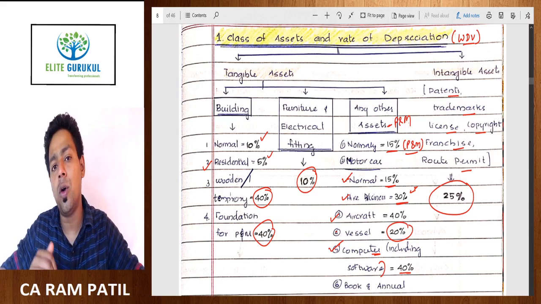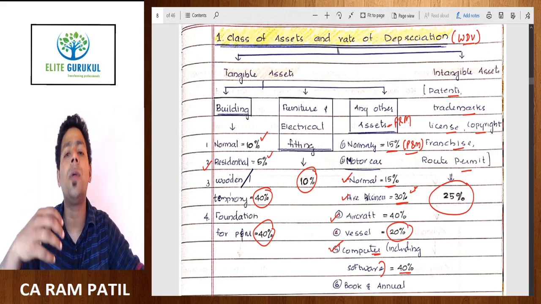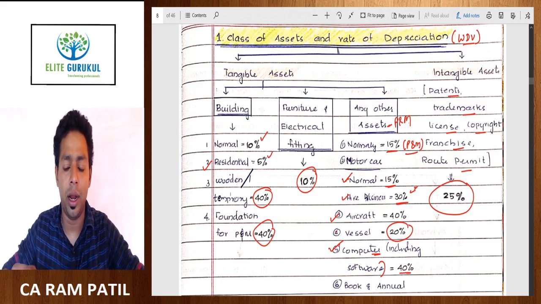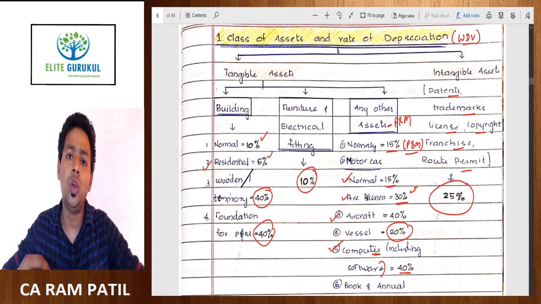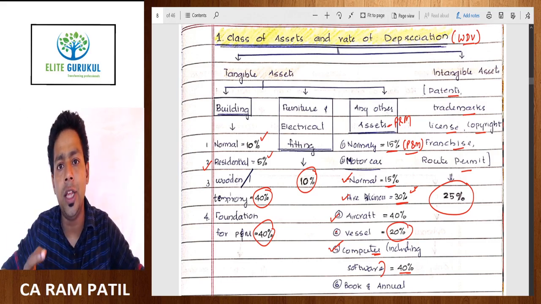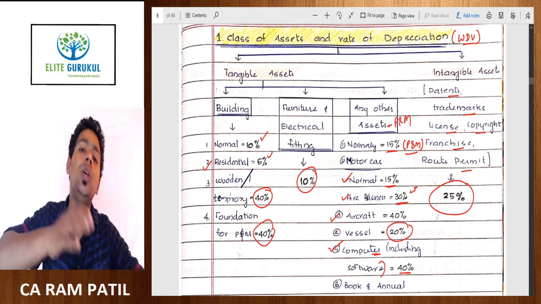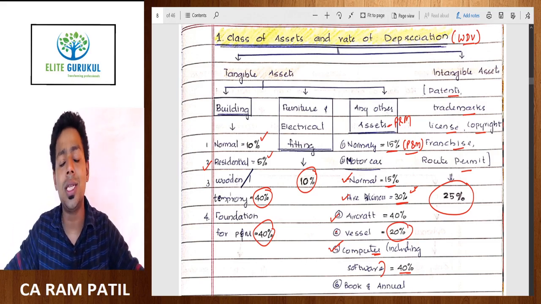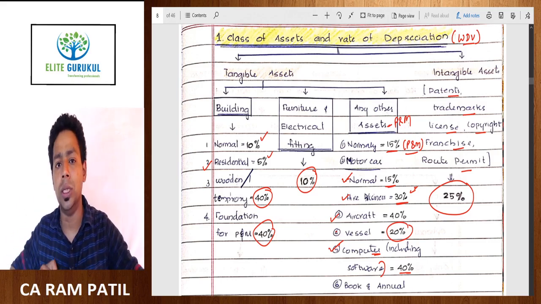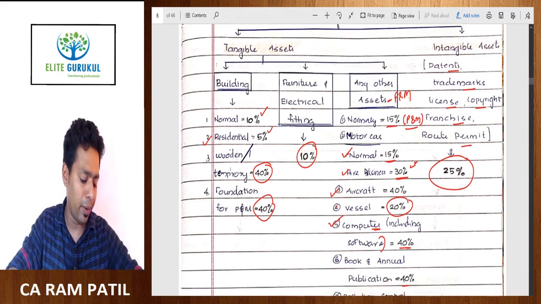The logic behind it is that there are organizations who are providing residential facility to a lot of employees who are staying nearby. When I worked in Kerala with the Laksha Institute, they only arranged stay facility. So if they had purchased one house property next to their institution, that house property is used for residential purpose, but in the course of business, and therefore this rate of 5% is also given by the Act.